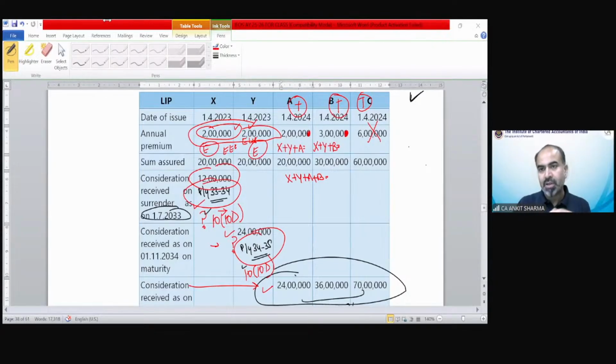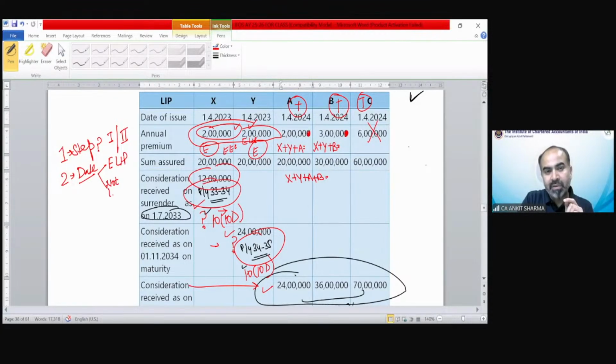Okay. So let me tell you again how to solve this LIC repayment question. What is my first step? How will you solve it in the examination? First, is it a situation 1 question or a situation number 2 question? Then you have to find out the date of issue. From the date of issue, you have to identify whether it's an eligible LIP or not.